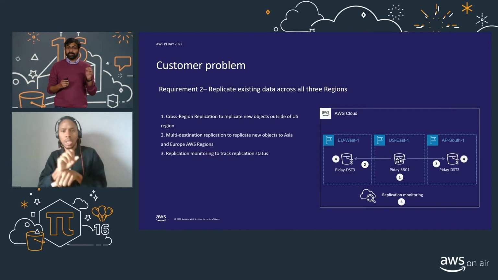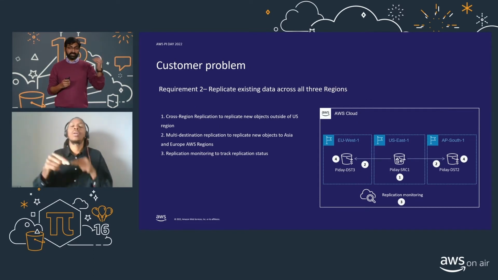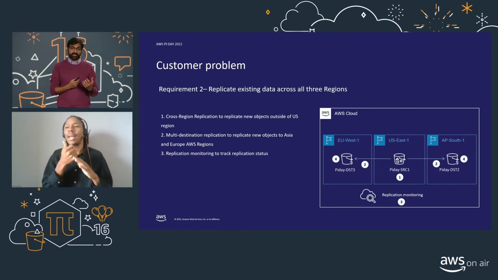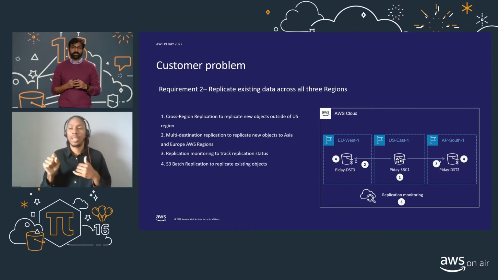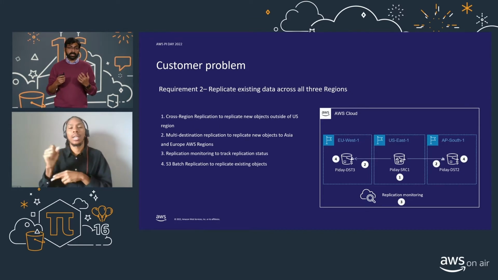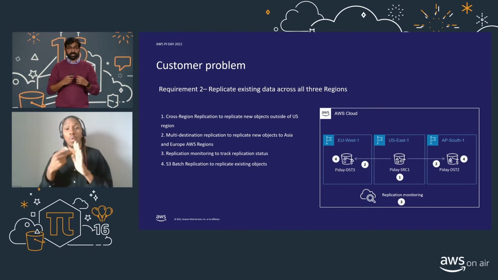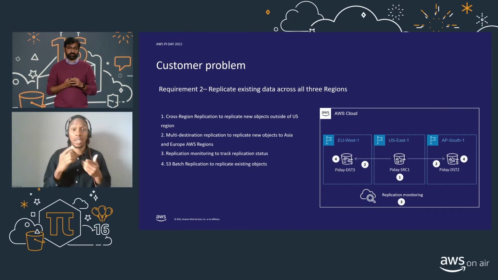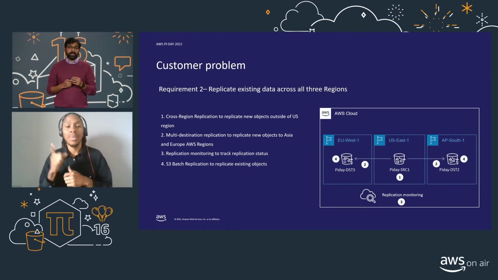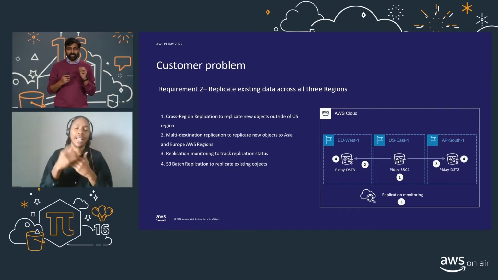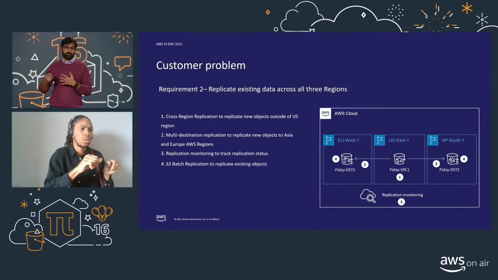So now let's go back to the customer. The second requirement that they had was being able to replicate any of their existing objects, and this is where they can use the S3 batch replication capability to replicate all of their existing objects to those two new regions that they've created. Now, they did have one more requirement, and that was basically they wanted to make it really easy for their application owners to quickly switch from a single region architecture to a multi-region paradigm.